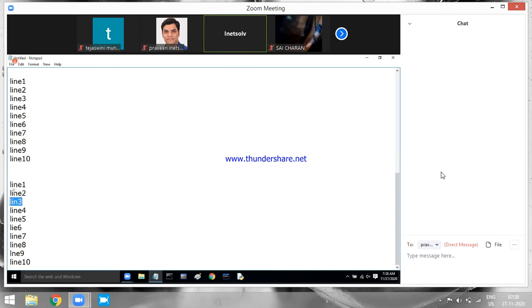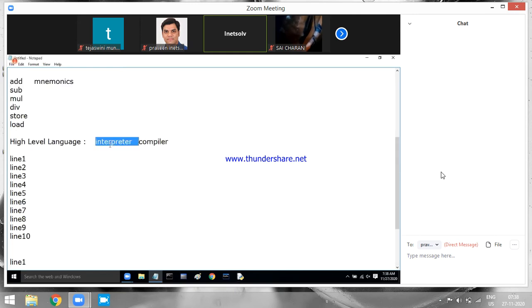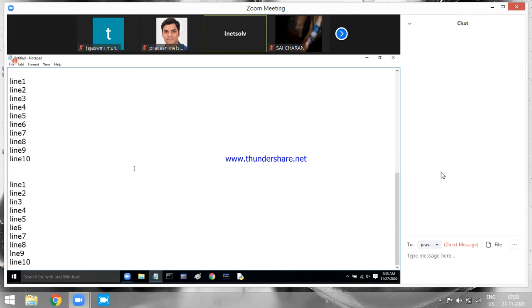This compiler fellow has memory. It can store something. The interpreter is something like Ghajini. They cannot remember. The moment they go to the next line, they'll forget. The compiler is not like Ghajini. The compiler has memory. It can store data. It can remember data. So if any error occurred in line number 3 or anywhere, what will the compiler do? The compiler will take the details of this error which occurred in line number 3, store it in its memory, and go to line number 4. Am I clear?